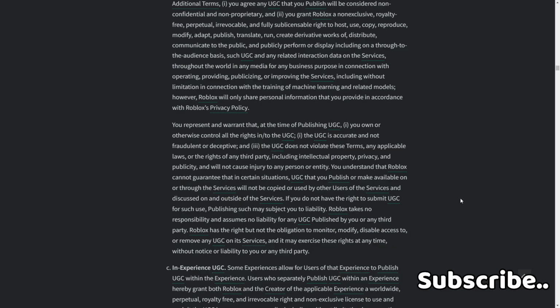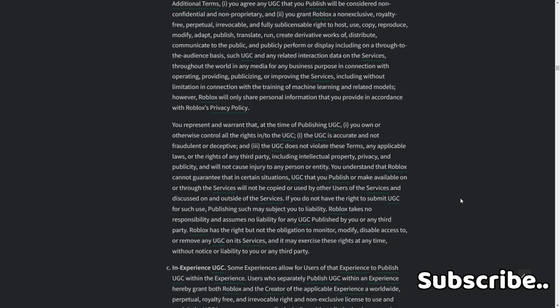You understand that Roblox cannot guarantee that in certain situations UGC that you publish or make available on or through the services will not be copied or used by other users of the service and discussed on and outside of the services. If you do not have the right to submit UGC for such use, publishing such may subject you to liability.